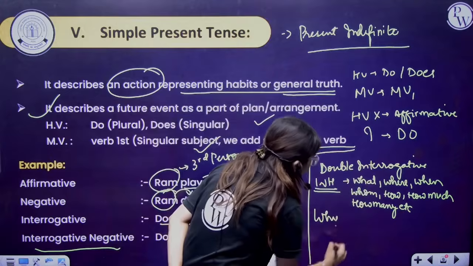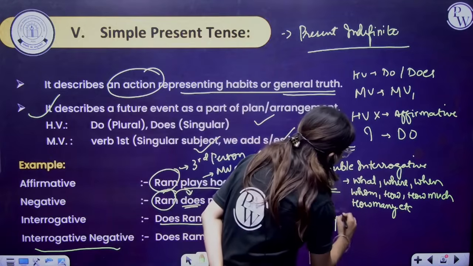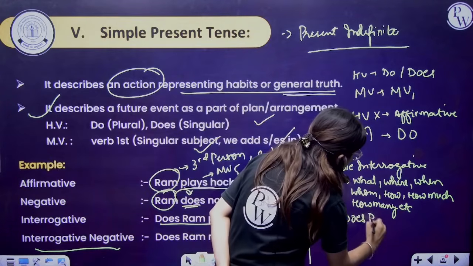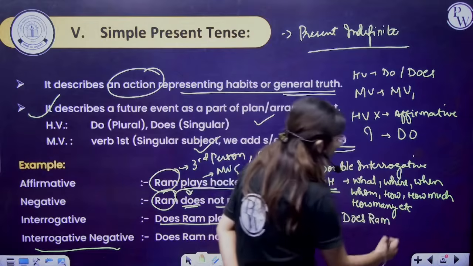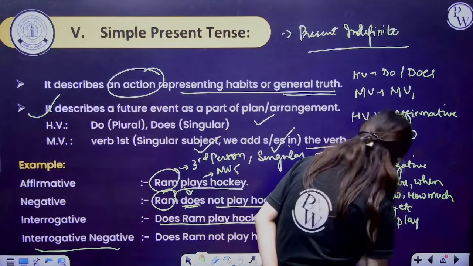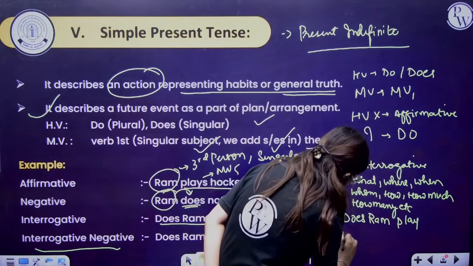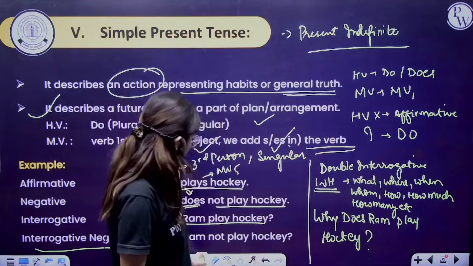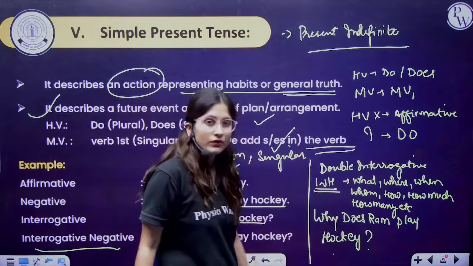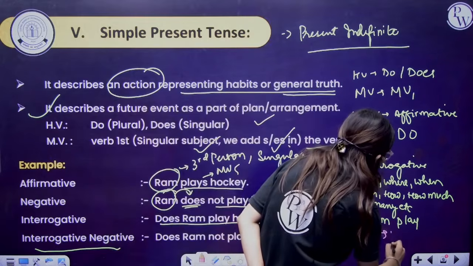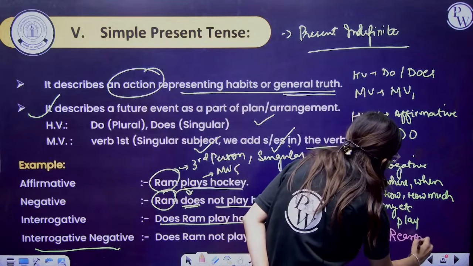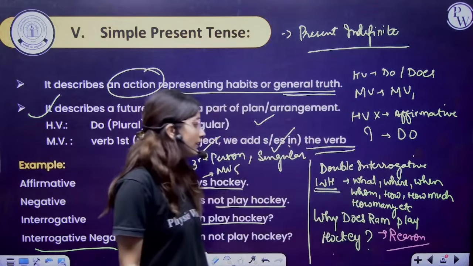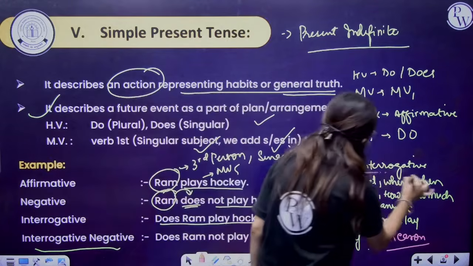So if we have to convert, for example, I have taken another word: why does Ram play hockey? Why does Ram play hockey? Here we have to give the reason for the same. So that is why they are double interrogative.